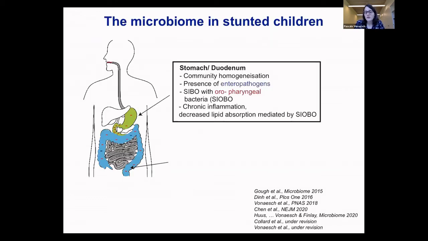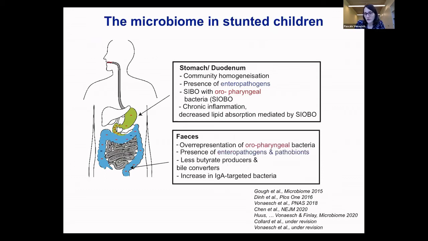So to summarize the research that has been done since the very first study I showed you in the beginning, I think we and others in the community could show that there's really a community homogenization, with oral bacteria suddenly being in very high numbers in the small intestine, where they lead to chronic inflammation and also decrease lipid absorption. And then we also saw, and this I didn't show you yet, a decrease in different bacteria that are important for butyrate production and also bile conversion in the feces, and also very high presence of enteropathogens and pathobionts.